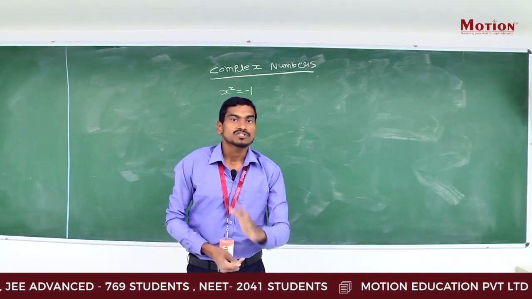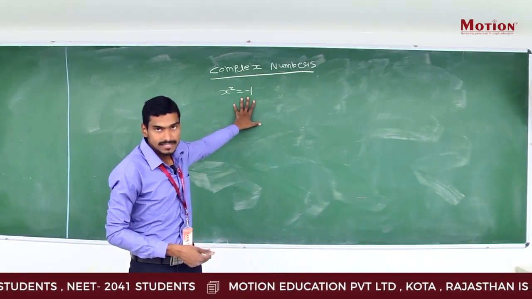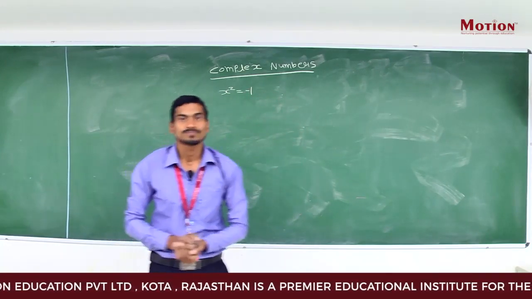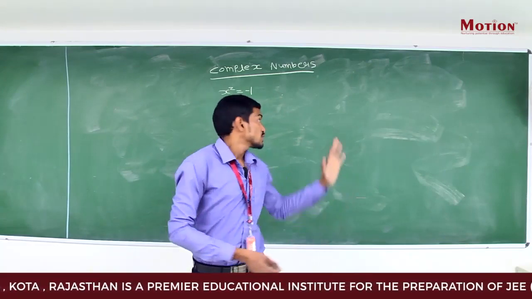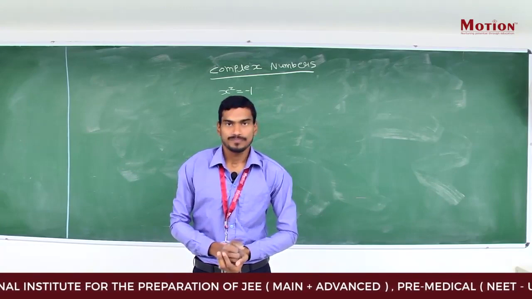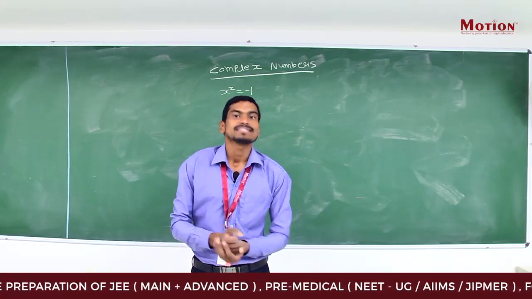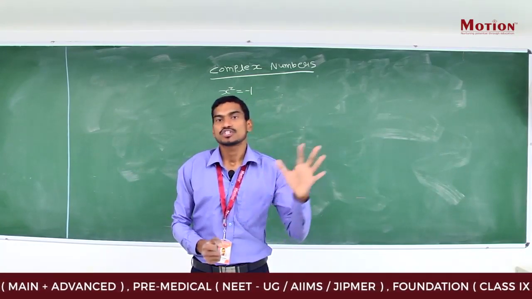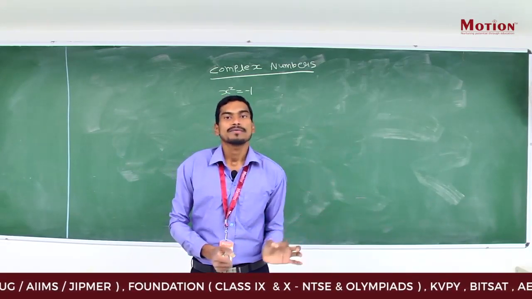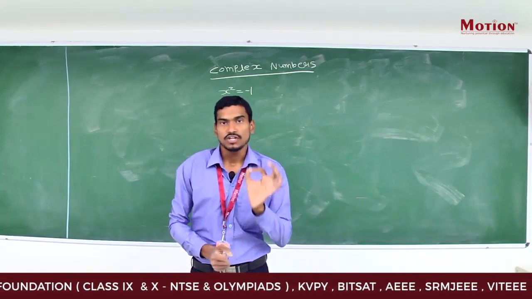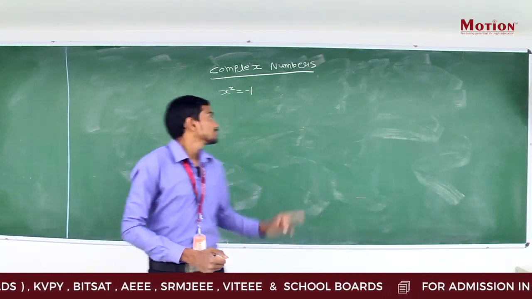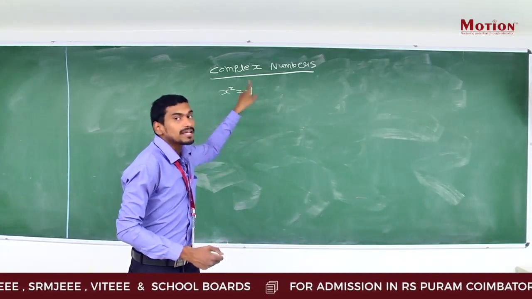Okay, but such types of situations arise when we do higher mathematics. Then what to do? See what happened. Such types of things were happening. So mathematicians came. One mathematician was there, an Italian mathematician in the 16th century. Name was Girolamo Cardano. Girolamo Cardano in the 16th century found out the complex numbers.